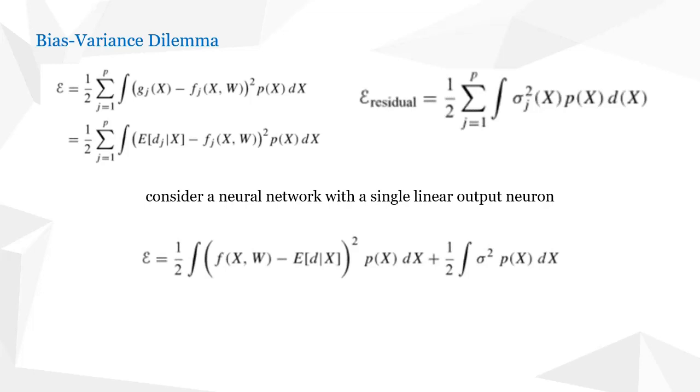To understand this equation, we discussed everything in the last class: the whole statistical point of view of a neuron to get this error function so that we can understand the bias variance dilemma. If you have not watched the last class video or if you are not able to understand these terms, please watch the last class video or go through the lecture notes and only then continue with this video lecture.